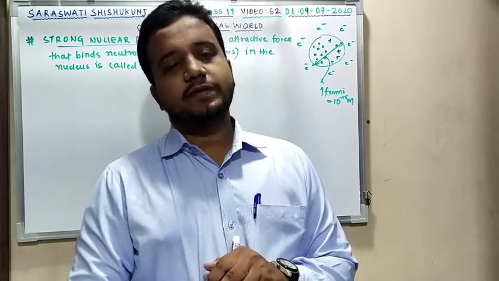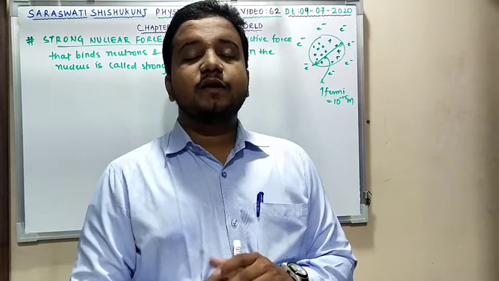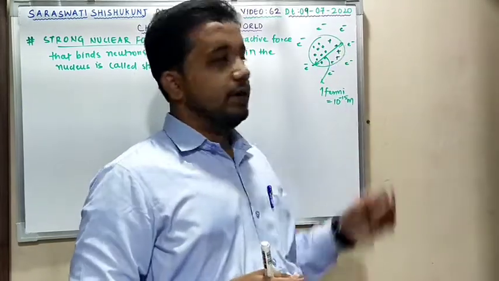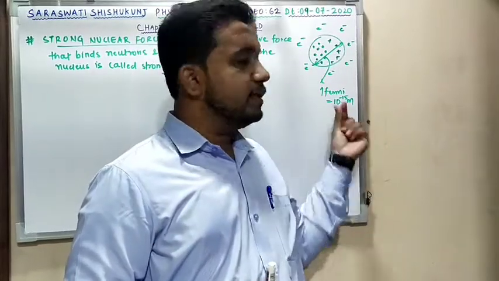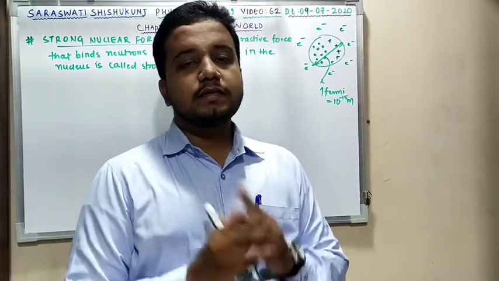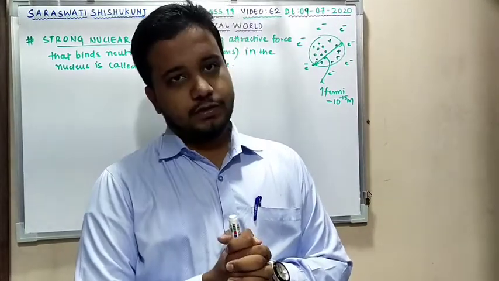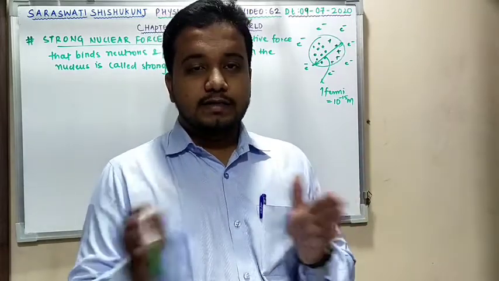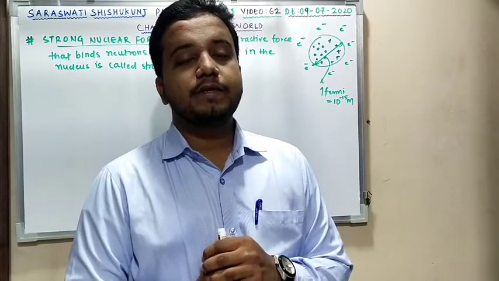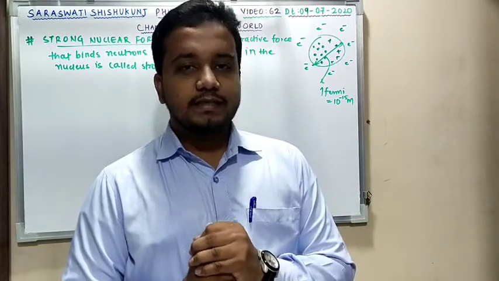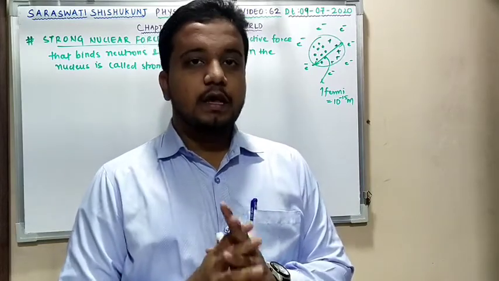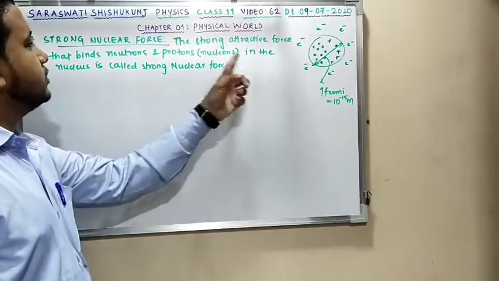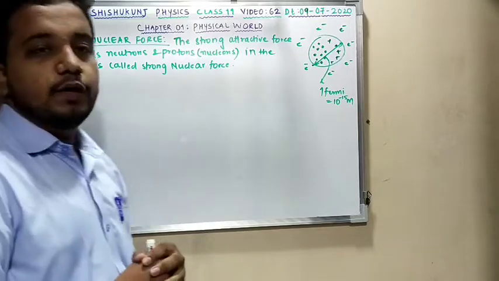It binds together protons and neutrons in the nucleus of an atom, and it acts at a very short range, because it is acting over the nucleus only, and the nucleus size is 10 power minus 15 meters. So you can say that the strong nuclear force is a short range force, acting for a very short distance of the order of 10 power minus 15 meter, or 1 Fermi. Till this clear? 100%. Very good. The first part we have written: a strong attractive force that binds neutrons and protons in the nucleus is called nuclear force.